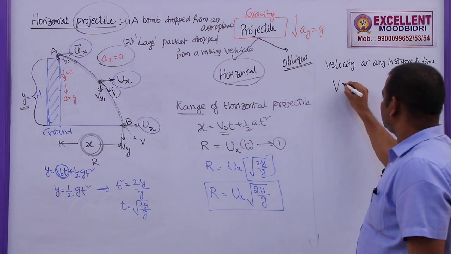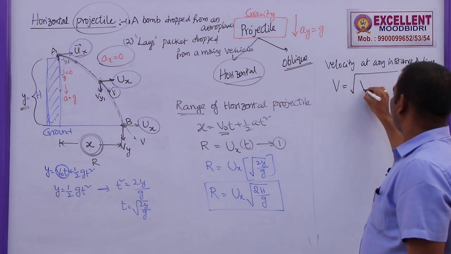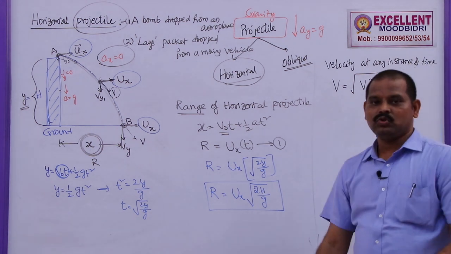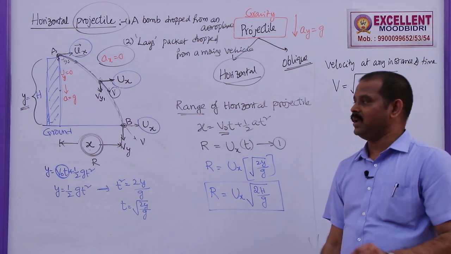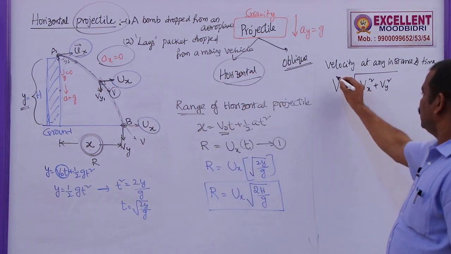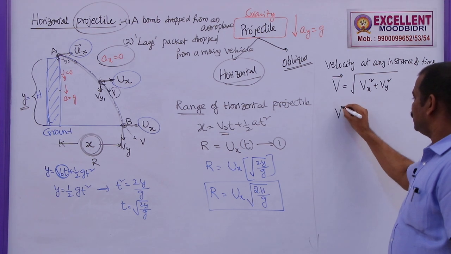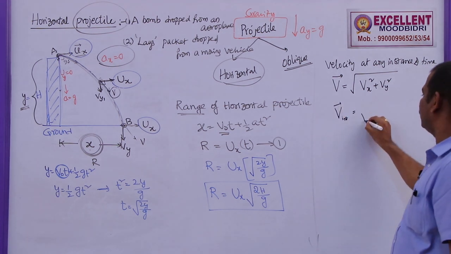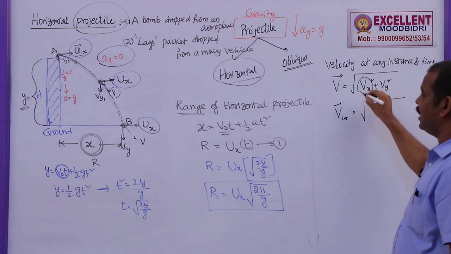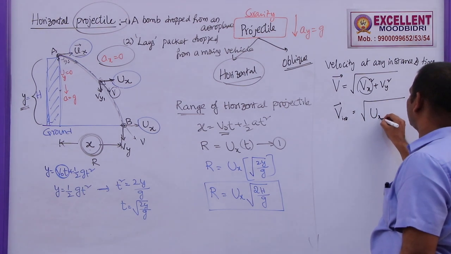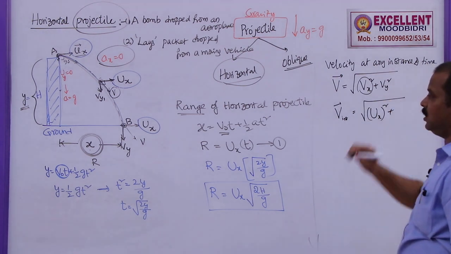So the instant velocity is given by root over vx square plus vy square plus 2 vx vy cos 90, because the angle between these two vectors is 90, and cos 90 is 0. Here you can write v bar. So the instant velocity at that particular instant of time is given by root over the horizontal velocity, which was given as ux. After some time also this will be ux only, plus what is vy.